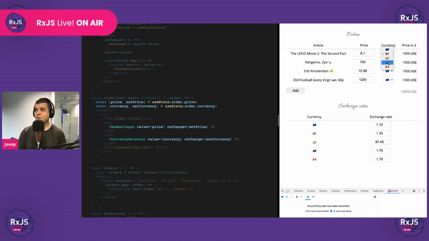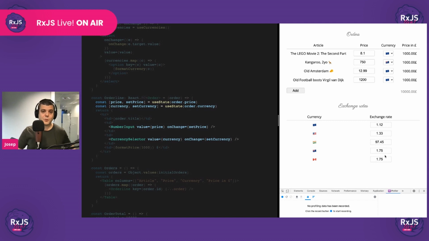Perfect. It kind of looks like we're at least 60% there, right? Like, wow, we put a couple of hooks and we're almost done, right? You wish, right? Anyways, so now is when we realize we need to calculate the base currency price. And obviously, in order to calculate the base currency price, we need access to the price rates that are living in the state of the exchange rates component.